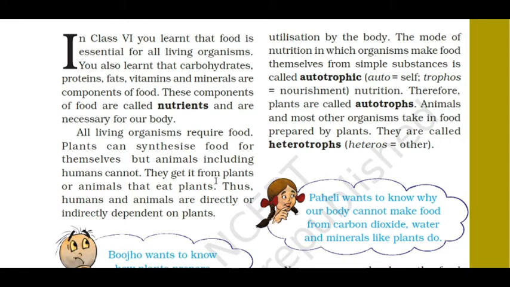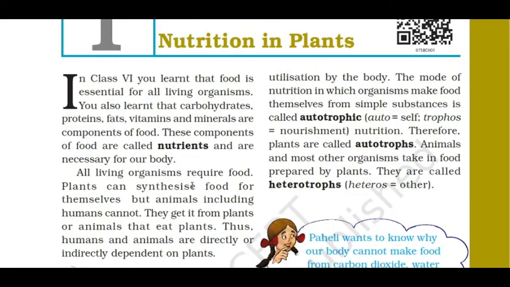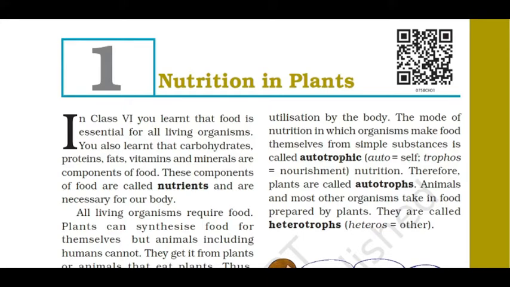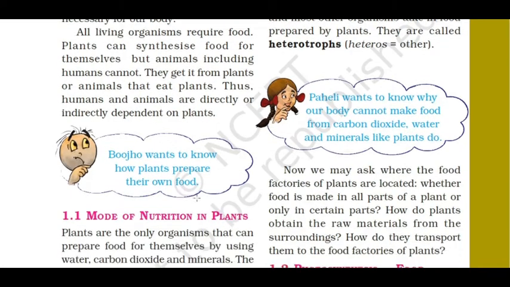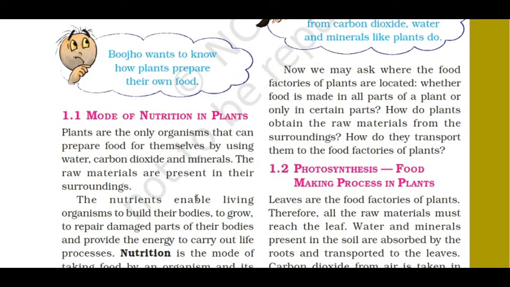But we human beings and animals depend directly or indirectly on plants. We depend upon plants for food. So, in this lesson, we are going to see what is nutrition in plants. What is the mode of nutrition in plants? Plants are the only organisms that can prepare food for themselves by using water, carbon dioxide, and minerals. Okay, plants prepare their own food.